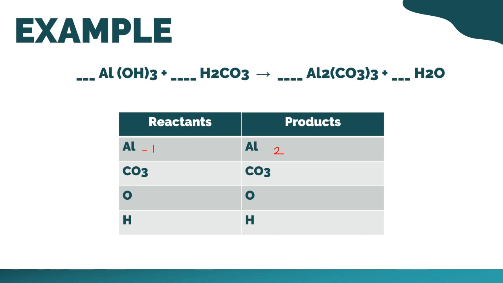Okay? Ilan naman po yung carbonate nyo? Dito sa side na to, meron kang isa. Meron kang 3 dito sa product side. Ilan naman yung oxygen? Again, yung oxygen po hindi po kasama dapat doon sa carbonate. So, we have 0, we have 1 times 3, it would be 3. Ngayon po, ilan din yung sa kabila mo? So, we have 1.